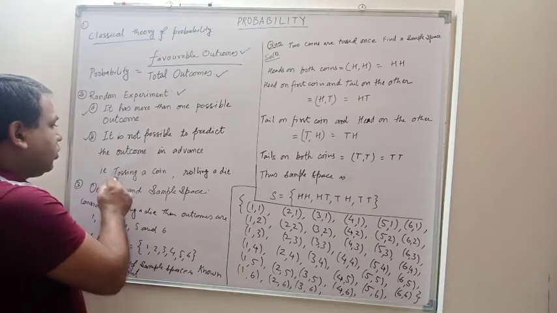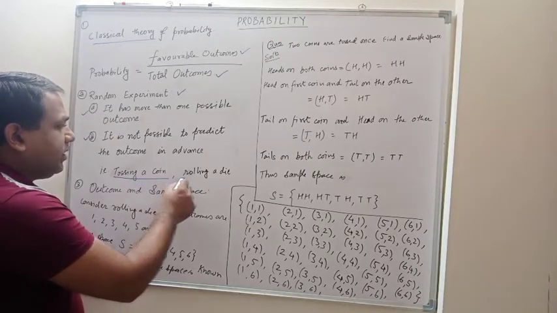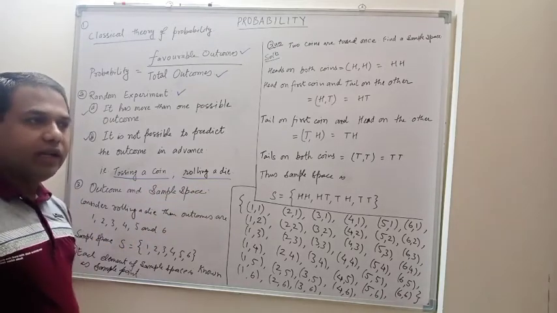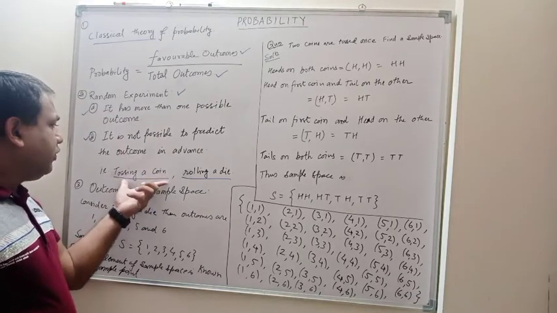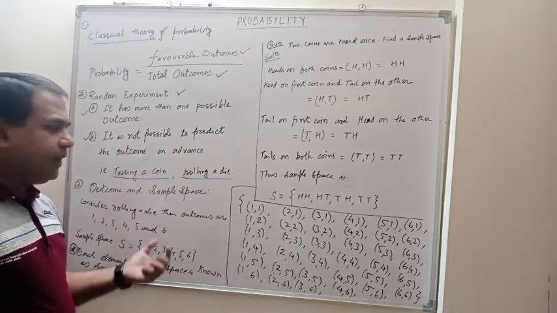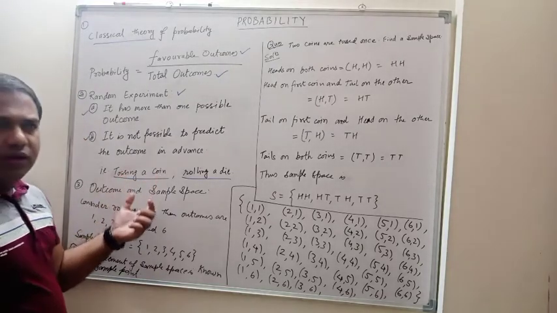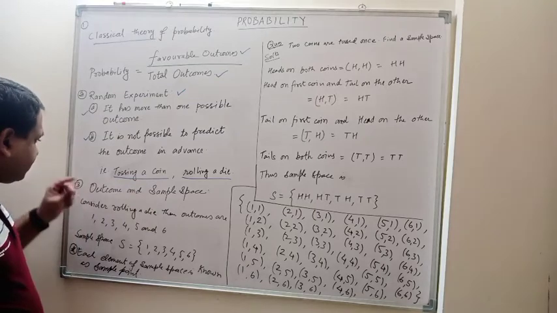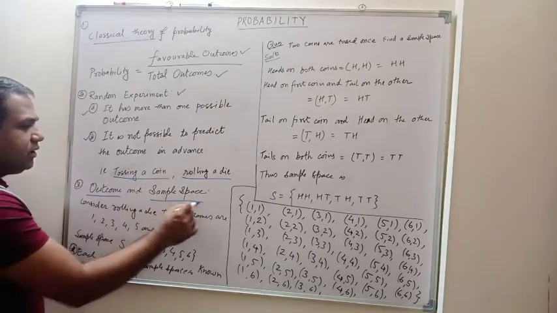So tossing a coin is an example, and rolling a die is also an example. A lot of things are there, but we are studying basically two or three things. So the third point is outcome and sample space.